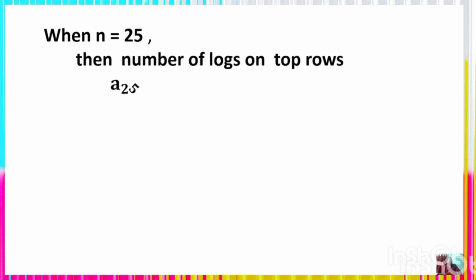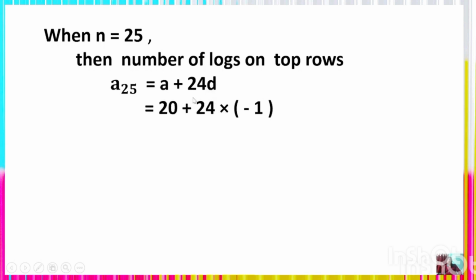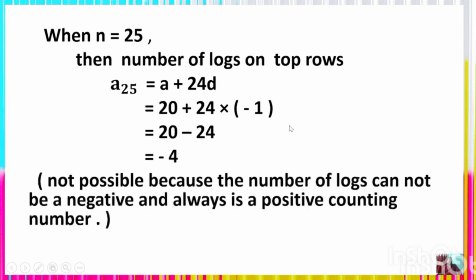When n is equal to 25, then the number of lugs on the top row, which is A25, is equal to A plus 24D as per the formula. By putting the value of A and D, we shall get 20 plus 24 whole into minus 1, which is 20 minus 24, which is minus 4, which is not possible because the number of lugs cannot be negative and is always a counting number. Thus n is equal to 25 is rejected.